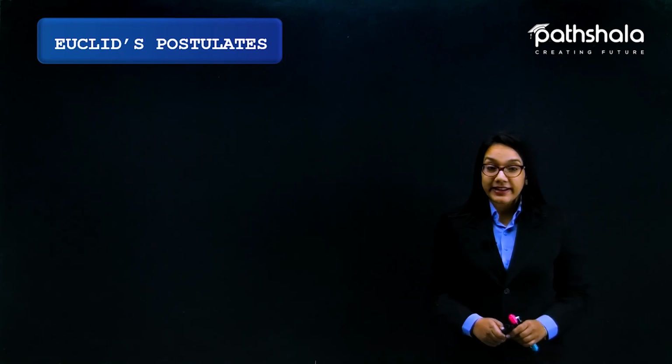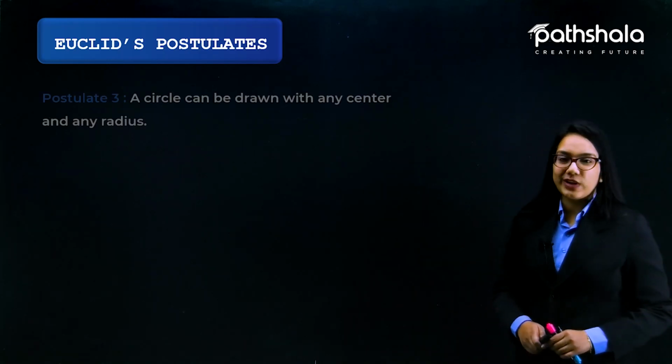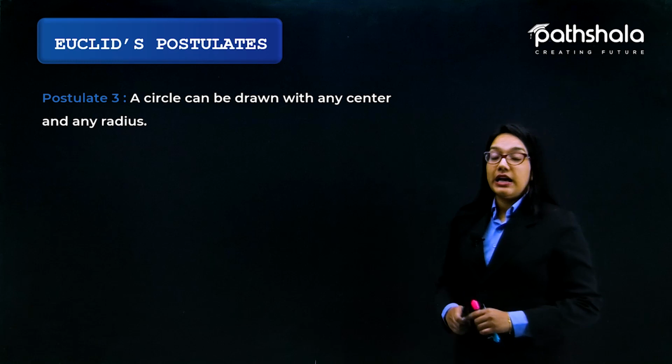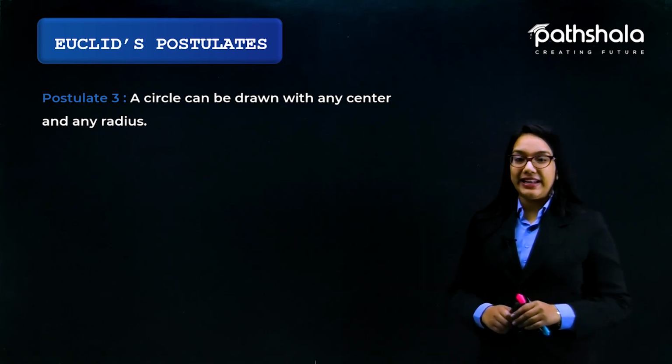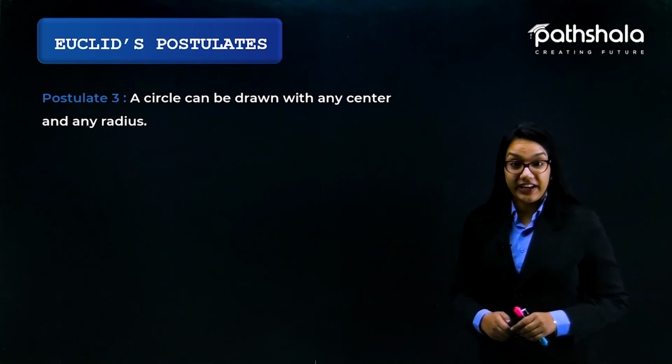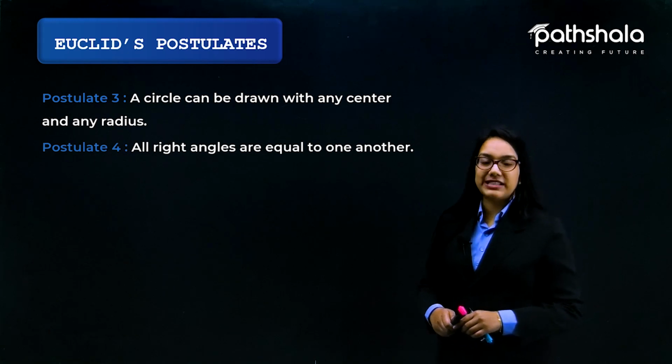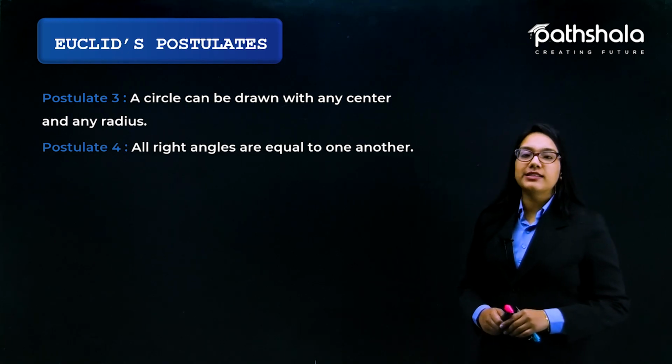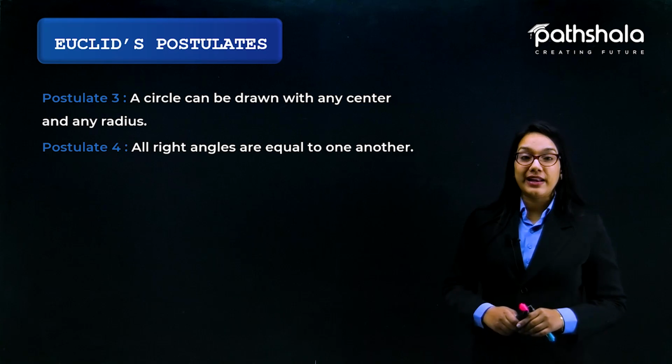Let's see the next postulates of Euclid. Postulate 3 is: a circle can be drawn with any center and any radius. Postulate 4 says that all right angles are equal to one another.